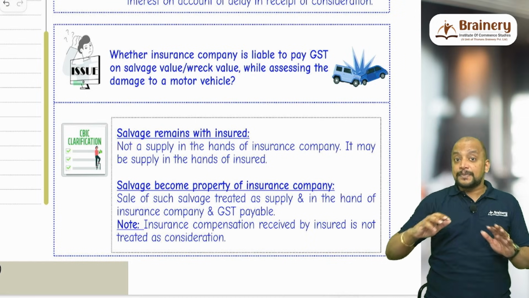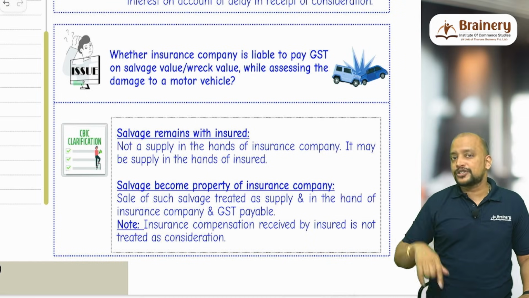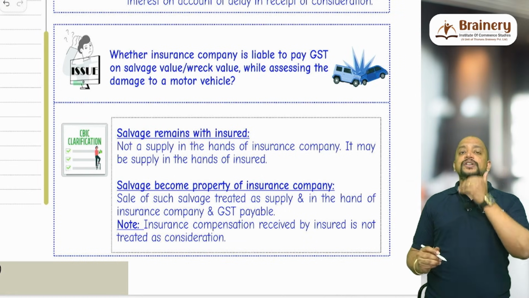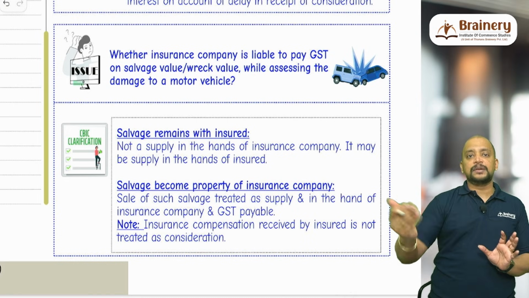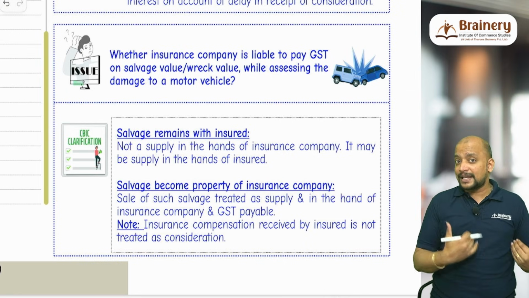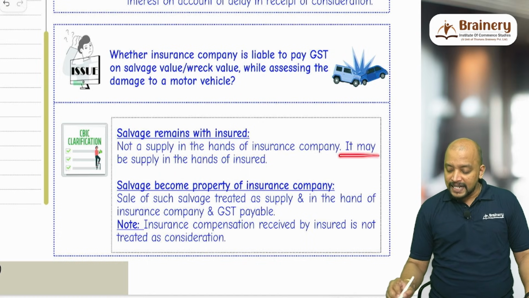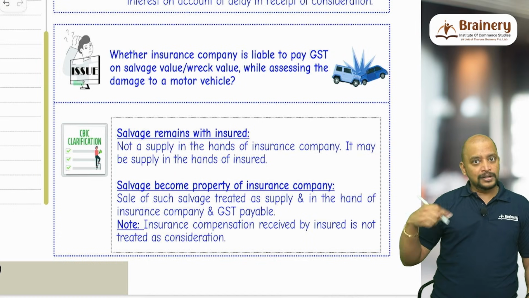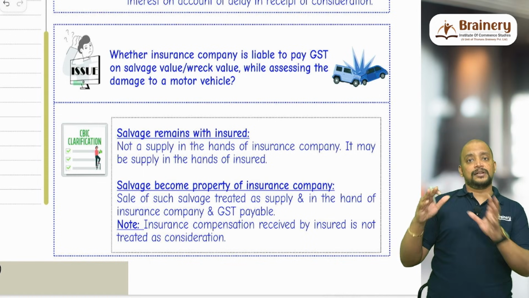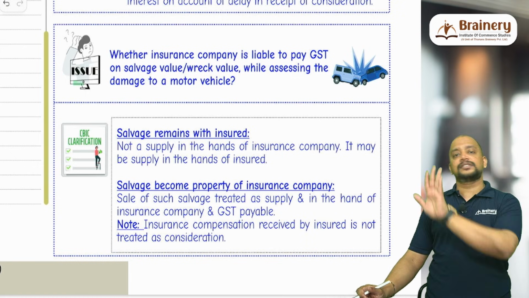When he sells it, it may become a supply under 7(1)(a) in his hands, because it should be in the course or furtherance of business, otherwise it is not a supply. Salvage remains with the insured, which means what happens? The insurance company is deducting the salvage and paying the remaining amount. Say 10 lakhs minus 2 lakhs, 8 lakhs they are paying. So now, is this a supply in the hands of the insurance company when the insured sells the salvage? No, not a supply in the hands of the insurance company. It may be a supply in the hands of the insured. Under 7(1)(a), if the car is a business asset, it will come under disposal of a business asset, maybe. Okay, it is in the course or furtherance of business, incidental or ancillary to business, there it will come.